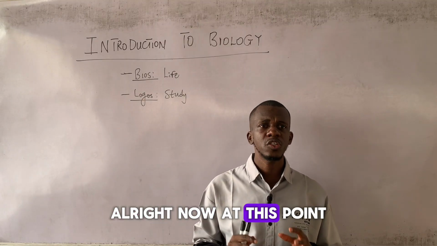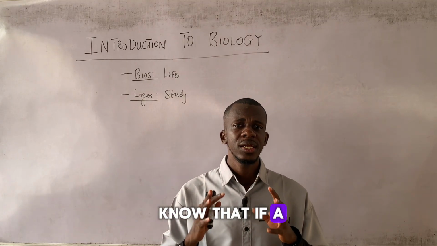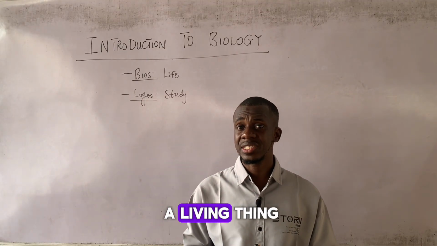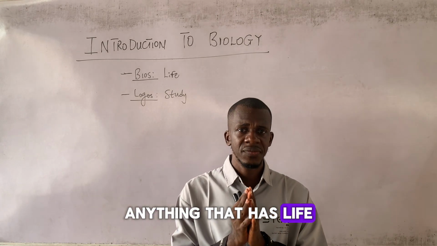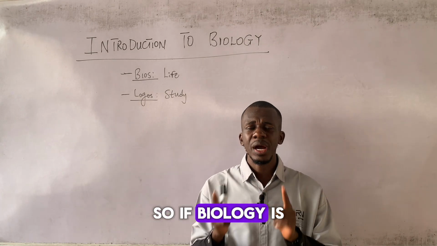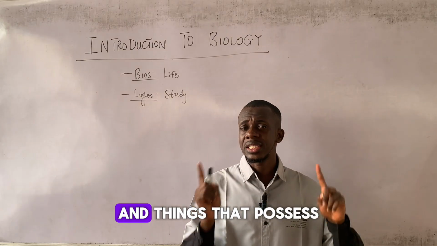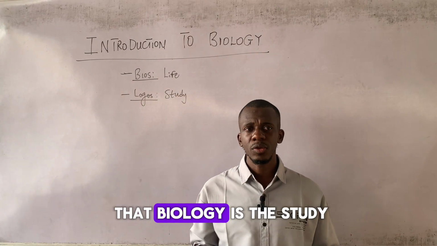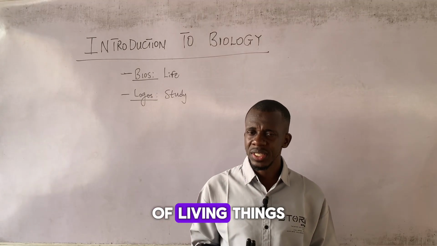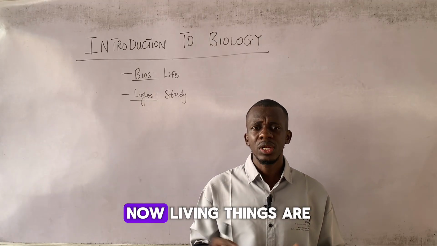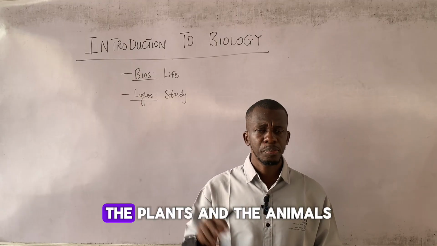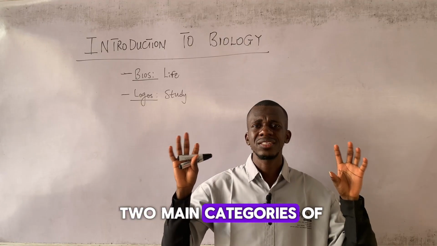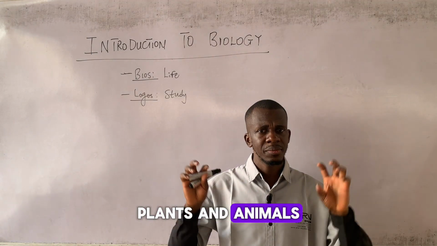All right. Now, at this point, I'll need you to know that if a thing has life, it is described as a living thing. Anything that has life is said to be living. So, if biology is the study of life and things that possess life are living things, we can also say that biology is the study of living things. Now, living things are in two categories, the plants and the animals. Yes, these are the two main categories of living things, plants and animals.